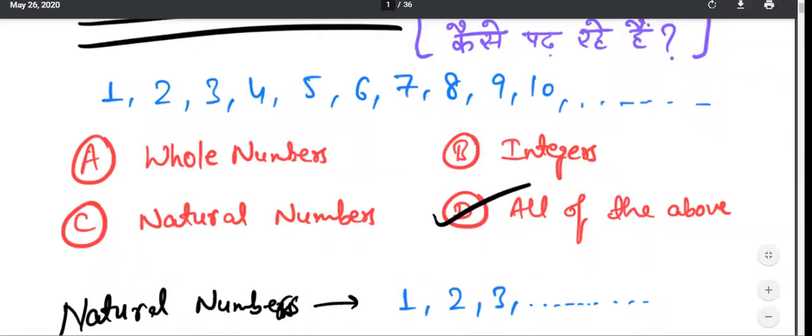So about numbers, if you remember the first thing that we studied: real numbers, imaginary numbers. Real number is broken down into rational numbers and irrational numbers. Then rational number is broken down into integers and fractions. Then integers are further broken down into negative numbers and non-negative numbers. Non-negative number is broken down into, right?